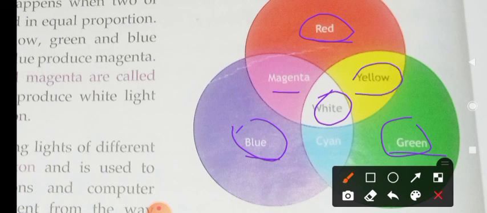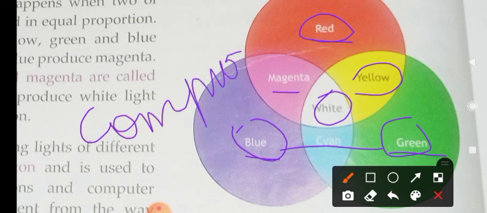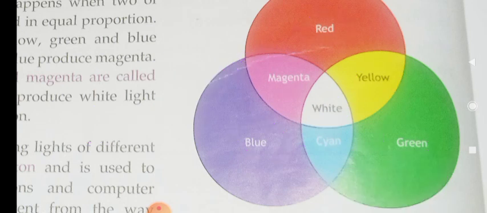And when you mix blue and green together, you get cyan. Like that, when primary colors are mixed together, secondary colors are formed. The secondary colors are also called composite colors. So this is about primary colors and composite or secondary colors. Is it clear, children? Hope you understood this.